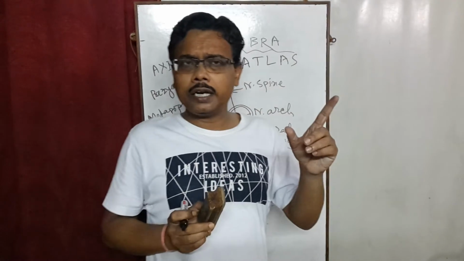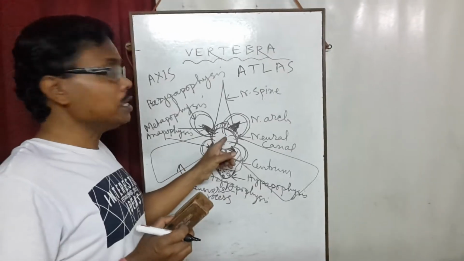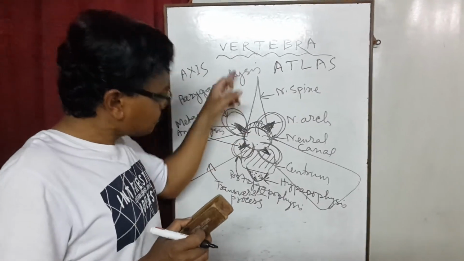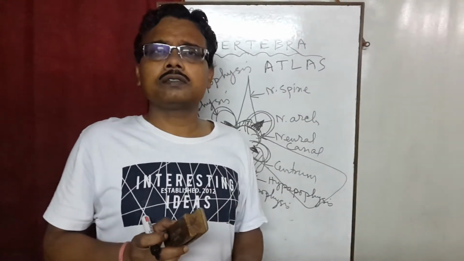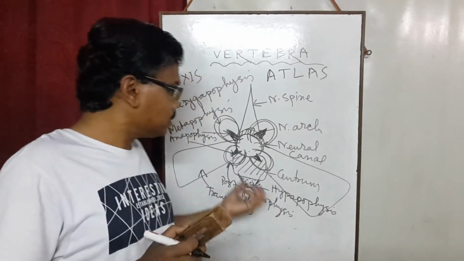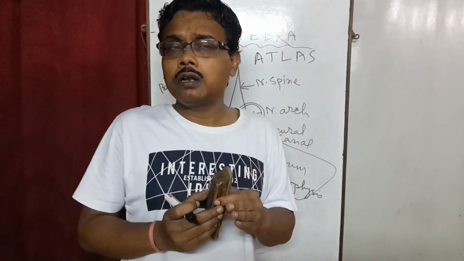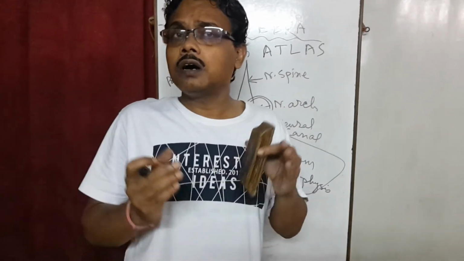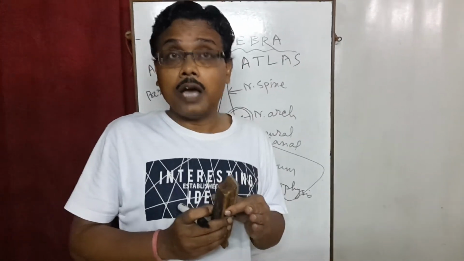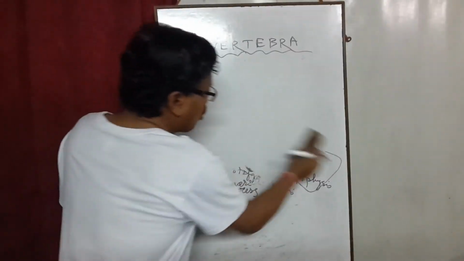I already told you that one important part of a typical vertebra is the neural canal. Why? Because through this neural canal the nerve cord passes. And another important structure of a vertebra is the centrum. Because according to the configuration or structure of the centrum, the vertebrae may be of different types in different vertebrates.